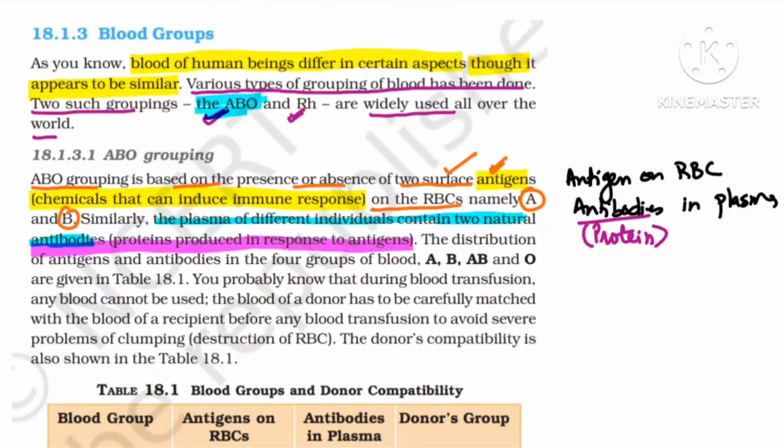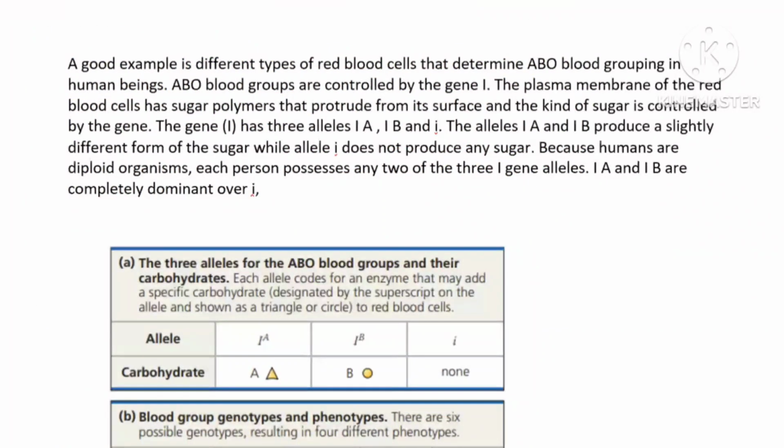For this, we have to see the 12th class. One paragraph is there in the 12th class. Let me show you that paragraph. See beta, this is the paragraph of the 12th class, Principle of Inheritance. The topic is codominance. In it, different types of RBC determine ABO blood grouping in human beings, and this blood grouping is controlled by the gene I.